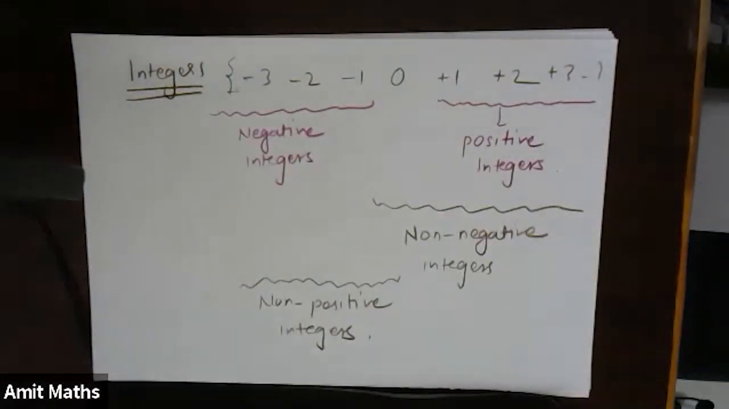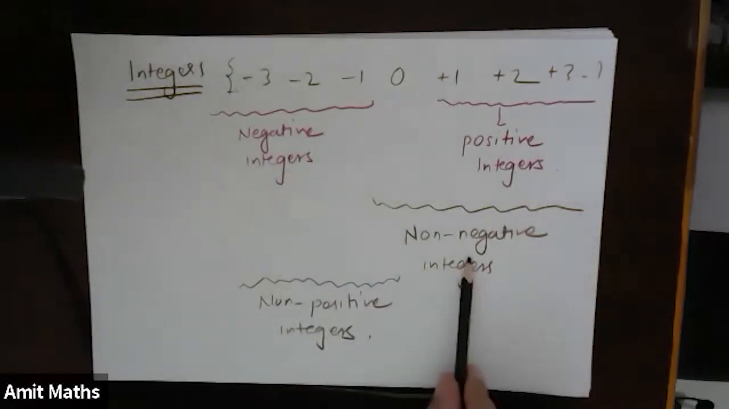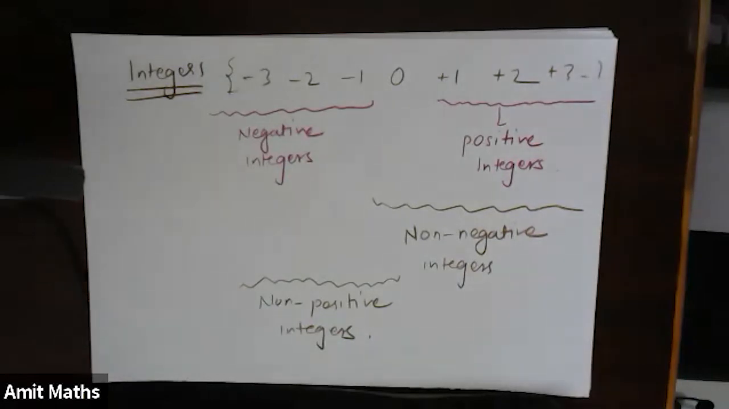Quickly, I want you to do one thing. Write negative integers, positive integers, non-negative integers, and non-positive integers, and write the set starting from 0, 1, whatever I've told. Just write the set first, fast.